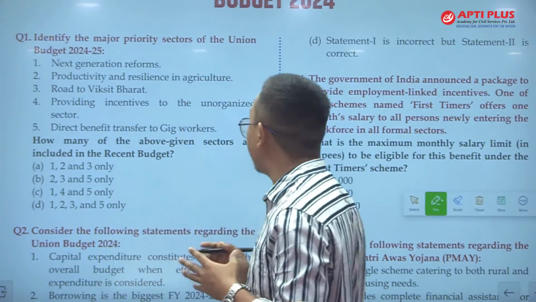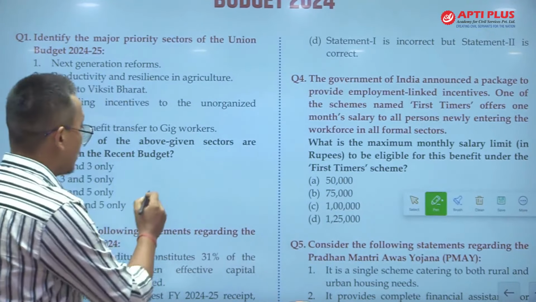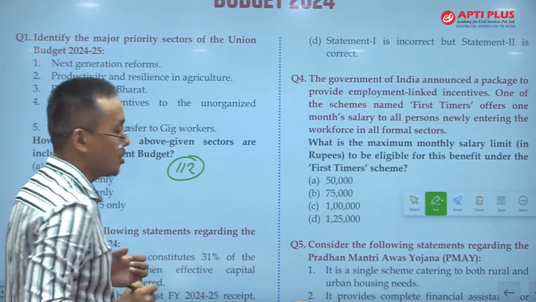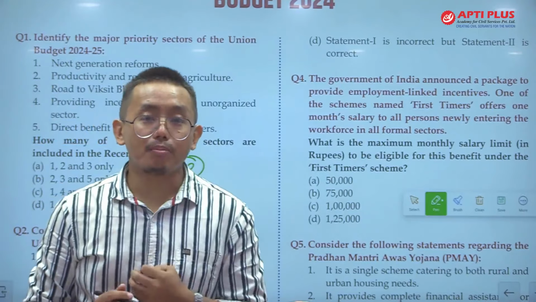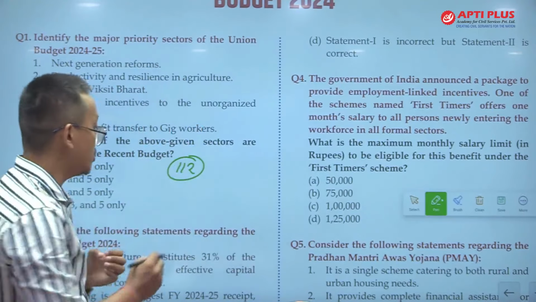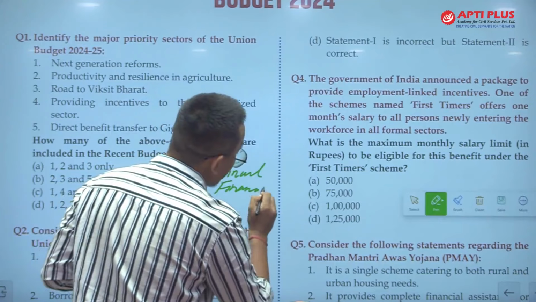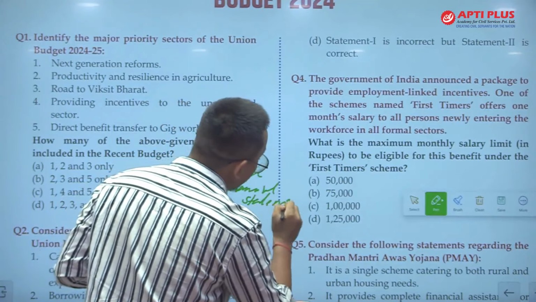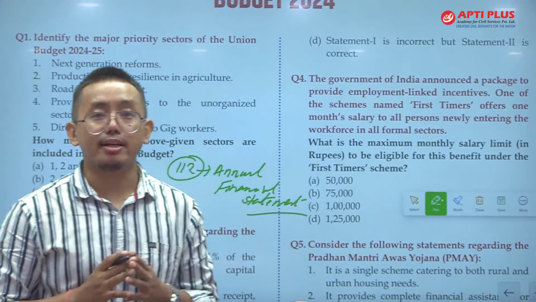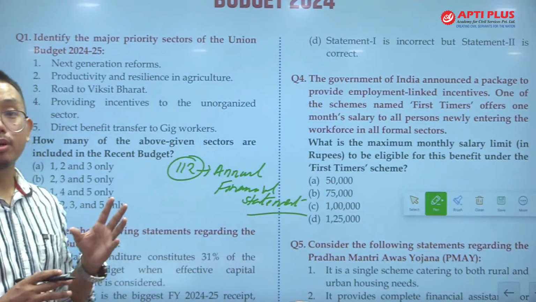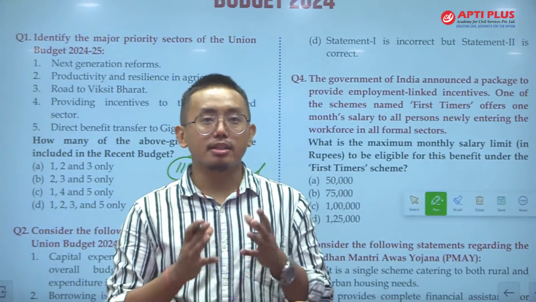And as you all know, the budget is contained in Article 112 of the Constitution of India. Article 112 says that the President of India causes to be laid before the Parliament the annual financial statement. This is an important term: annual financial statement. There is no mention of the term budget in any article of the Constitution, but Article 112 talks about the annual financial statement, which was presented yesterday.